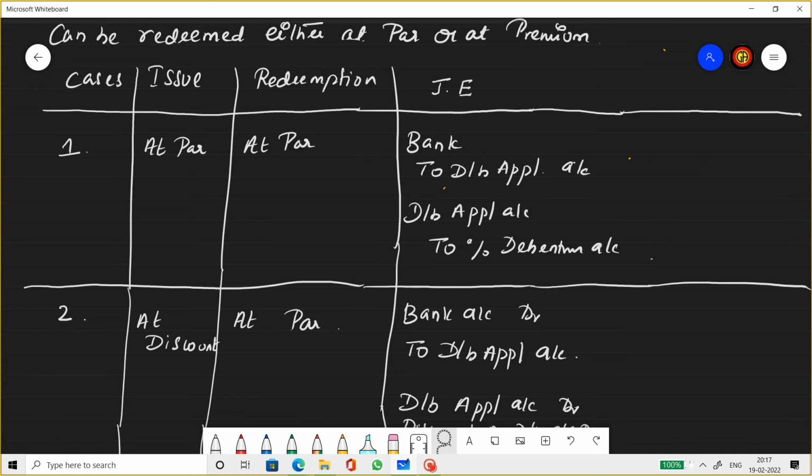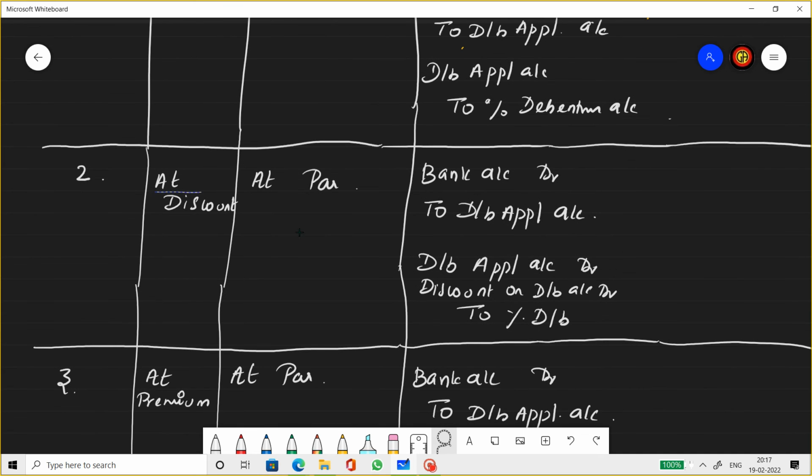Next one is when debentures are issued at discount and redeemed at par. So that means the issue is less than the face value, which means the lender is paying an amount which is lesser than what is displayed in the debenture certificate. And at the time of repayment, he is going to get what is there in the debenture certificate. So debentures are issued at discount but redeemed at par.